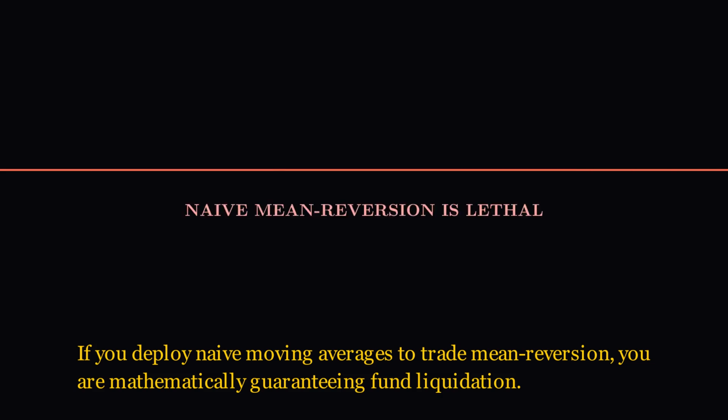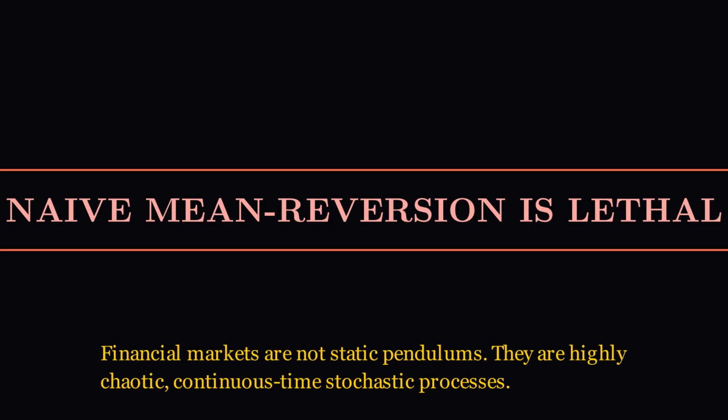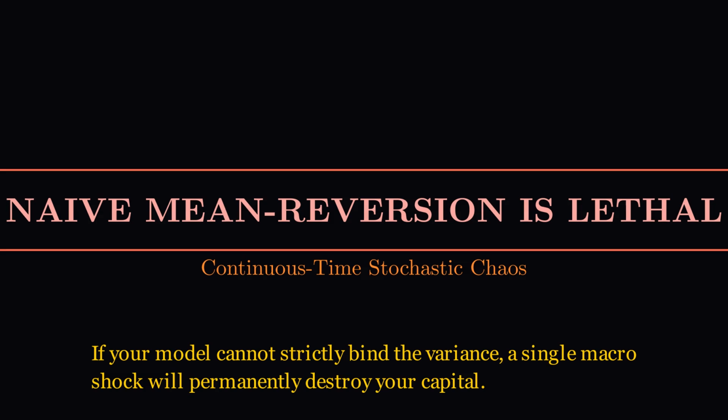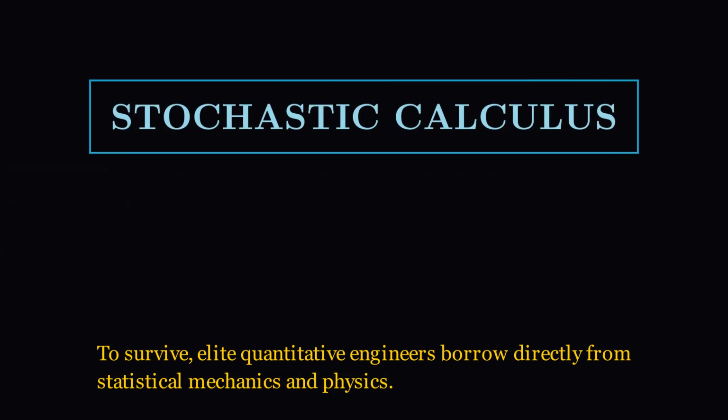If you deploy naive moving averages to trade mean reversion, you are mathematically guaranteeing fund liquidation. Financial markets are not static pendulums. They are highly chaotic, continuous time stochastic processes. If your model cannot strictly bind the variance, a single macro shock will permanently destroy your capital. To survive, elite quantitative engineers borrow directly from statistical mechanics and physics.